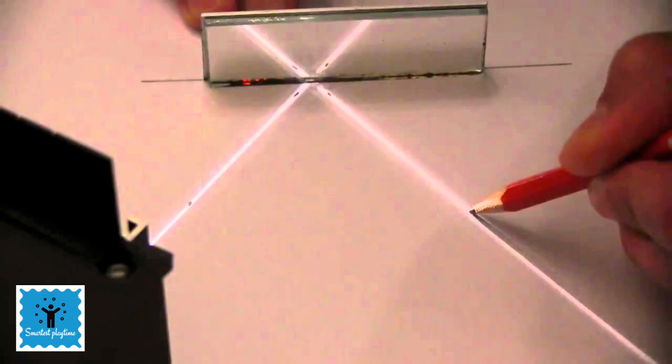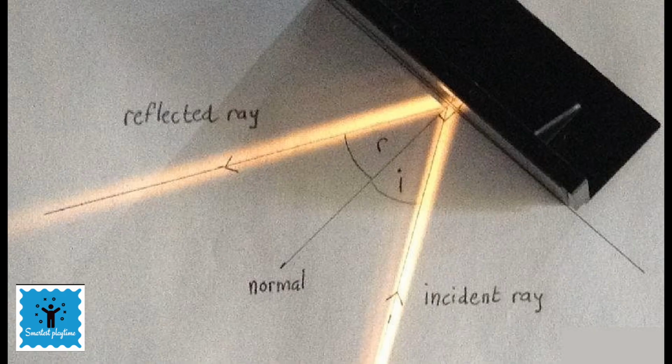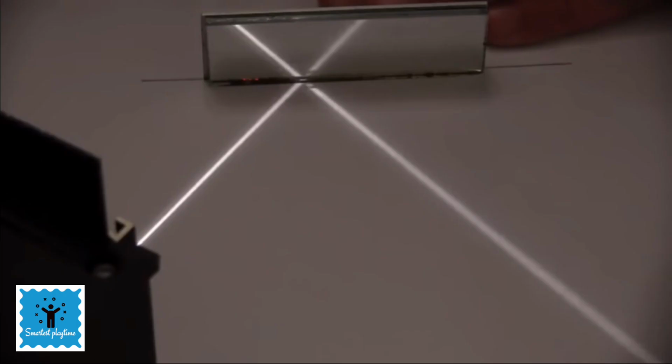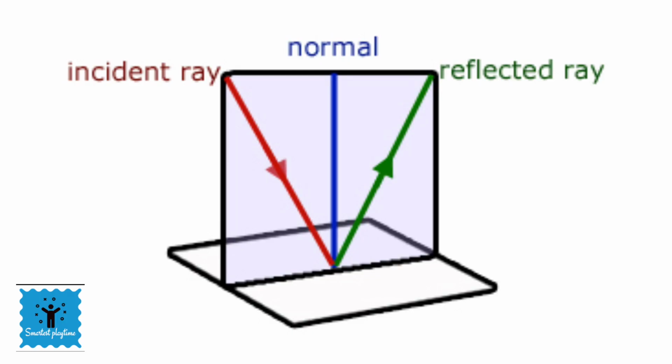So, in that activity, we took a sheet of paper and spread it on a table. This sheet of paper represents one plane. It means the incident ray, the normal at the point of incidence and the reflected ray all are in this plane, on the paper. So it proves that the incident ray, the normal and the reflected ray all lie in the same plane.